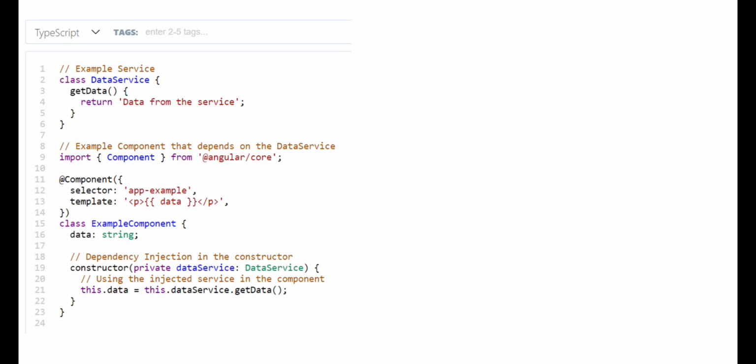The data property in the example component is then assigned the result of calling getData on the injected data service. So by using dependency injection, the components remain independent of how their dependencies are created, making the code more modular and easier to test. So this is what we want to introduce about the Angular dependency injection system.